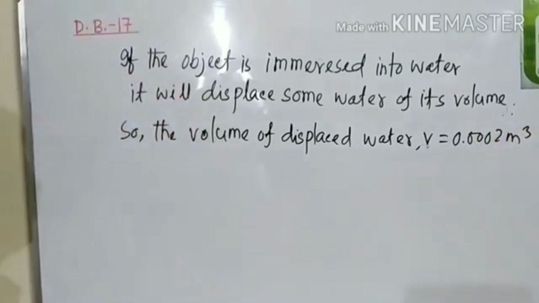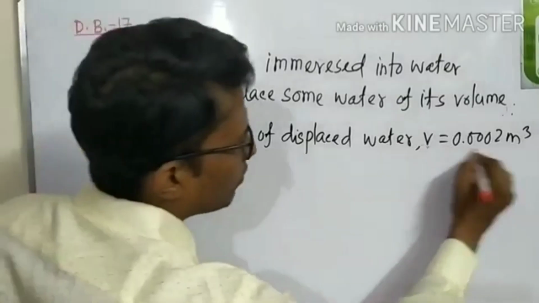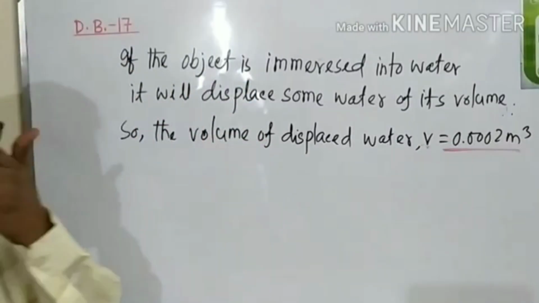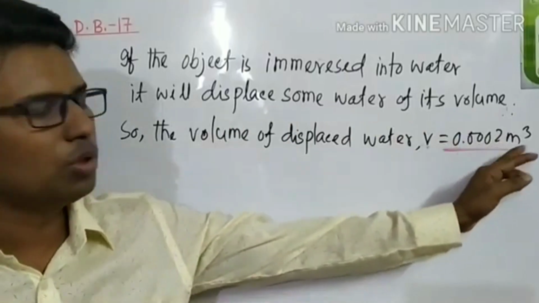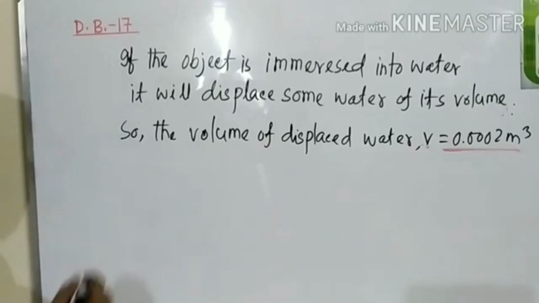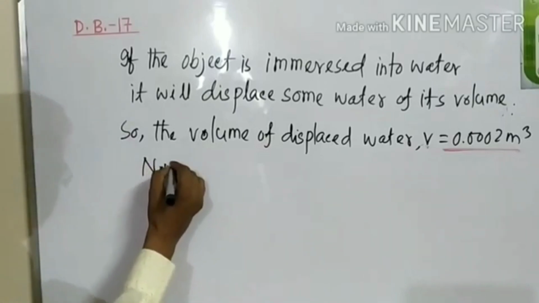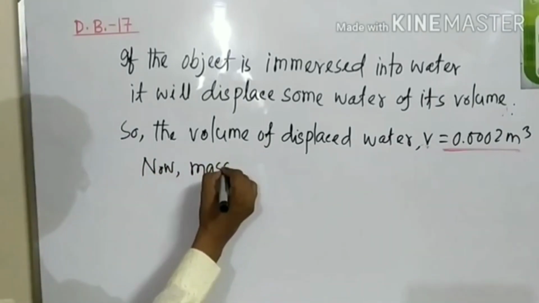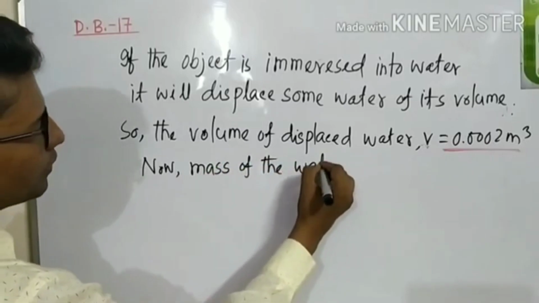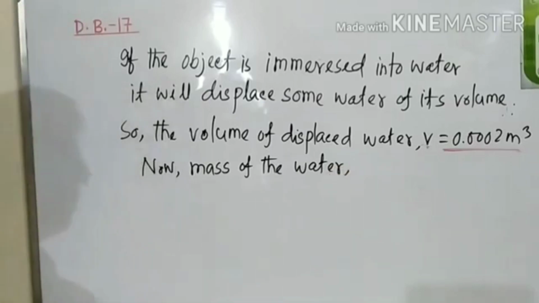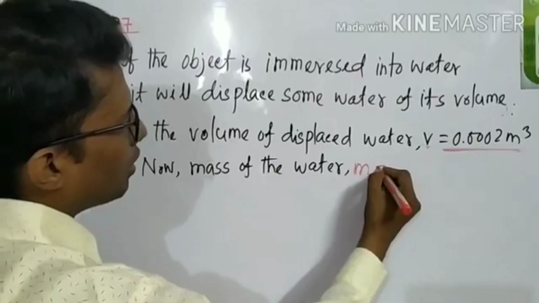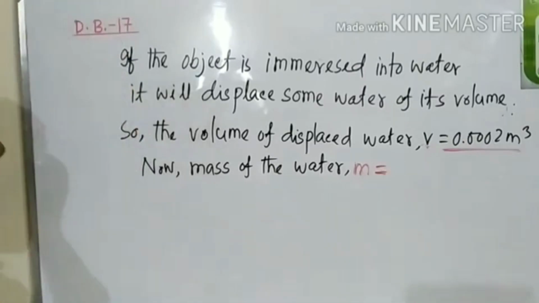So this is the volume of the object, and the object is immersed into the water. So the volume of the water will be 0.0002 meter cube. So what will be the mass of the displaced water? Mass M is equal to what?